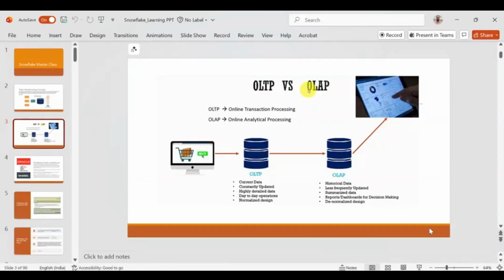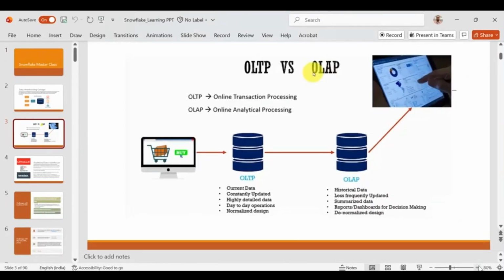You can see here, whenever we purchase something, the details of your user, of your items, of your deliverables, everything goes to one database, and that we call online transaction processing. This is the OLTP database. This database is directly connected with your online system.